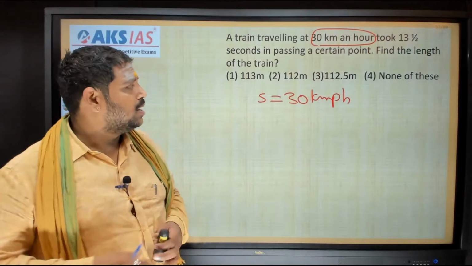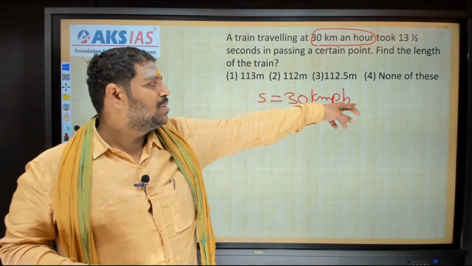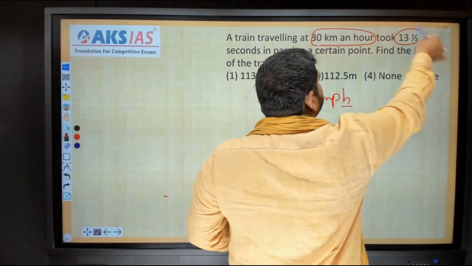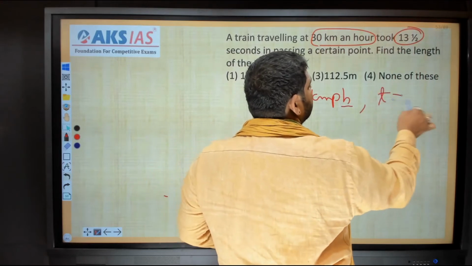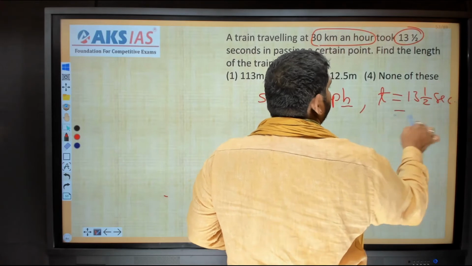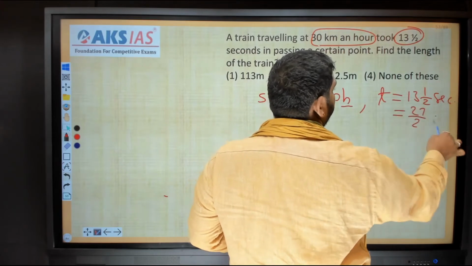Sir, observe a point. Here the speed is in the form of kilometers per hour, that means time is in the form of hours. But here he said the time taken to cross is in seconds, 13.5 seconds. 13.5 we can write as 27 by 2 seconds.